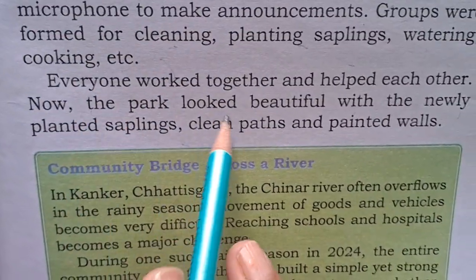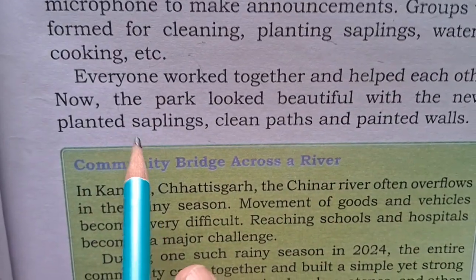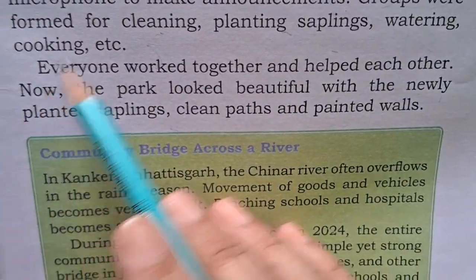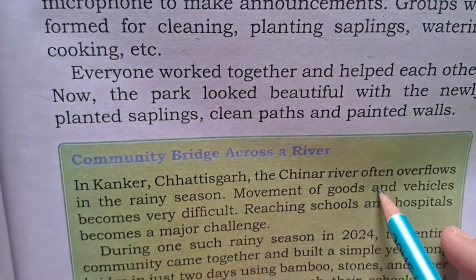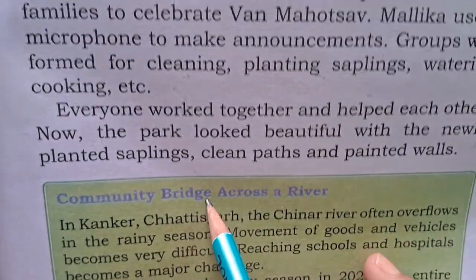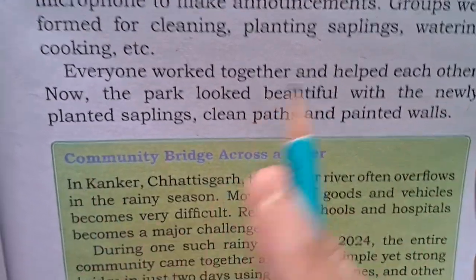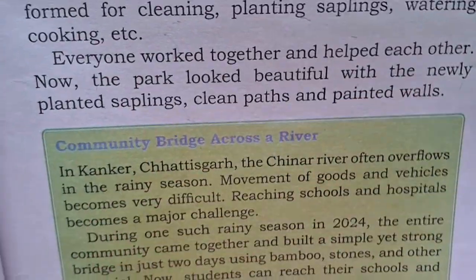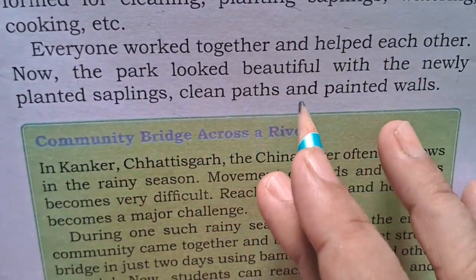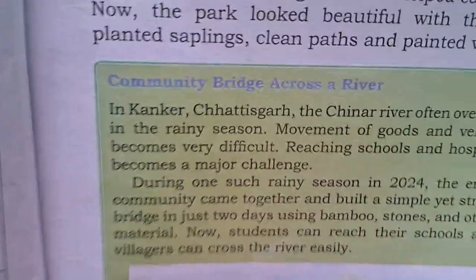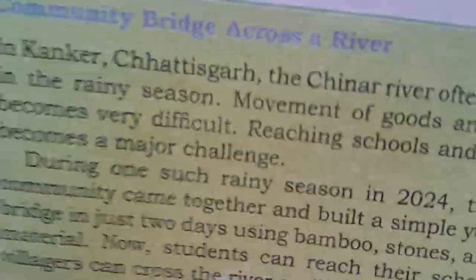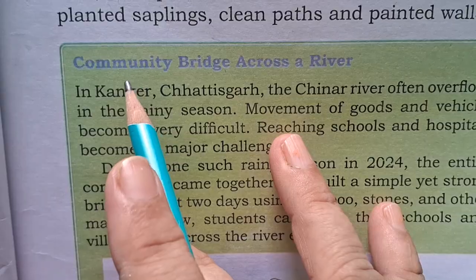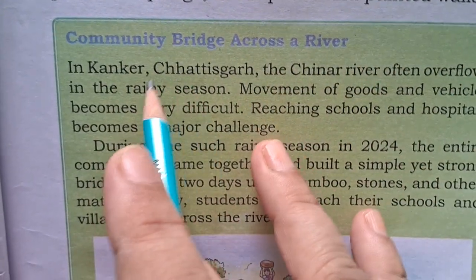So the park looked beautiful with the newly planted saplings. Now they did their work. What kind of work did they distribute? So yes, they completed their work, and now the park looked very beautiful, with a clean path, painted wall, everything looking very beautiful. Now here, community bridge across a river.